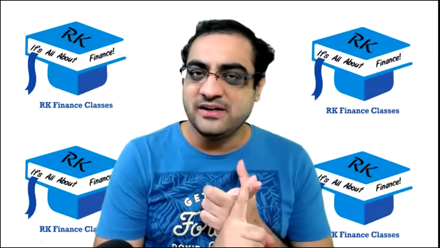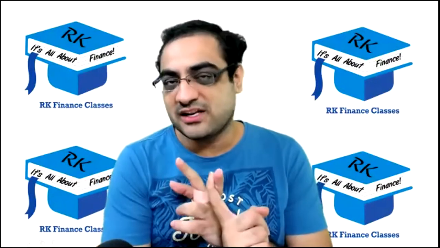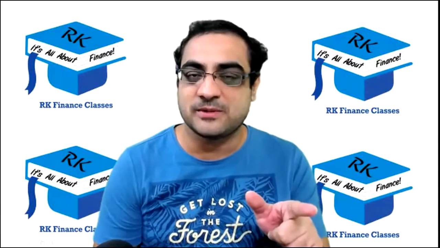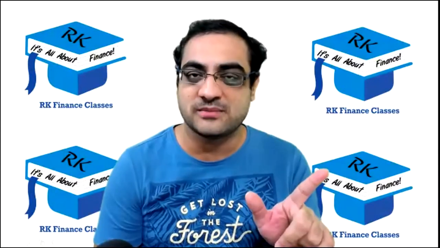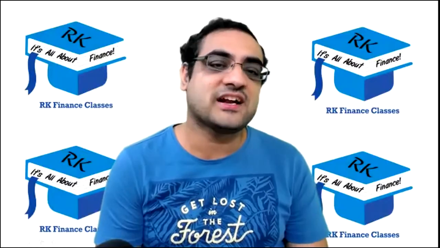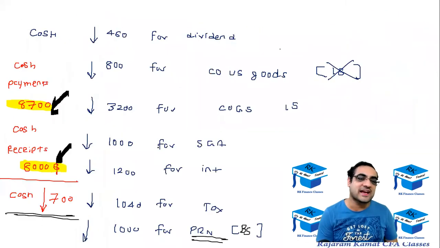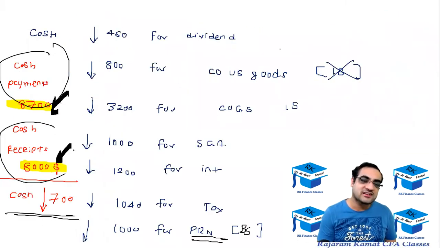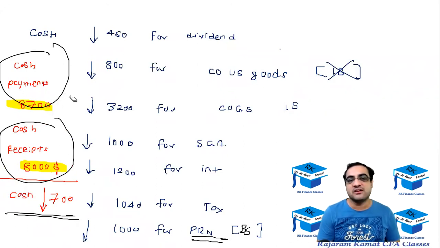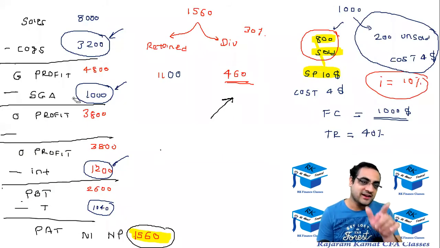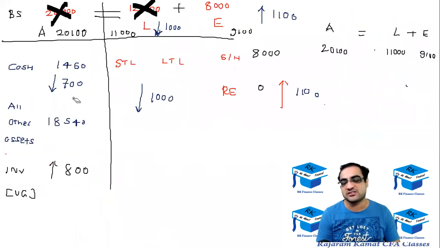We covered the income statement. Then we looked at the balance sheet. And then we also looked at the cash flow statement, by the way. Did you realize we looked at the cash flow statement? This particular thing that we were looking at, the cash payments and the cash receipts, this was the cash flow statement. So we did look at the cash flow statement, the income statement, and the balance sheet.